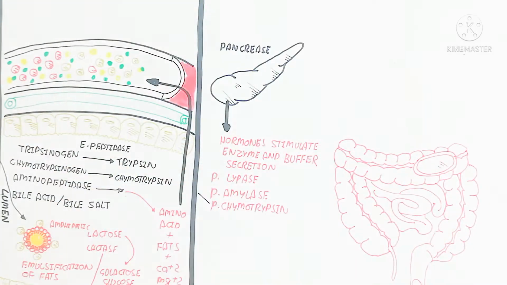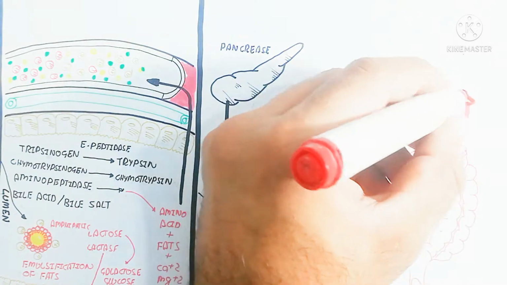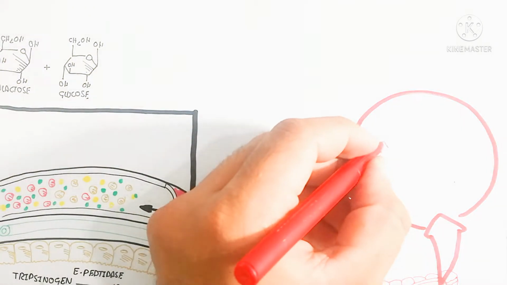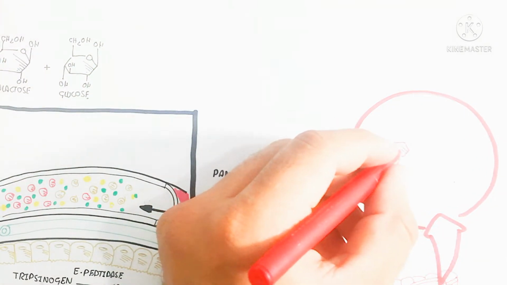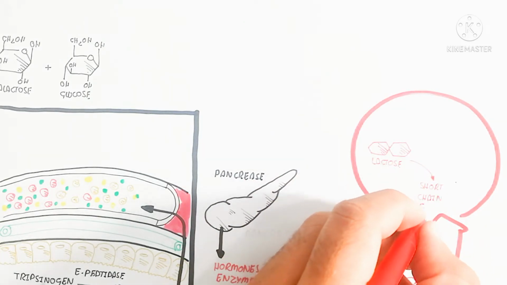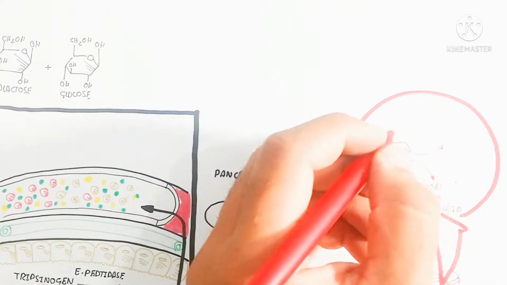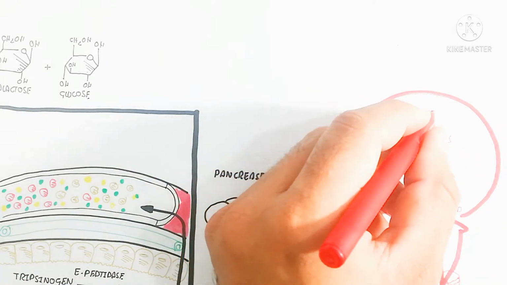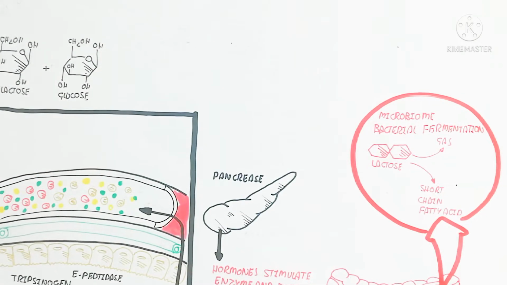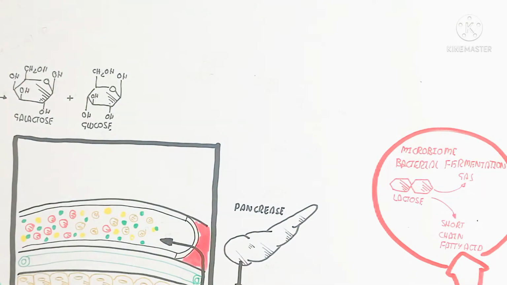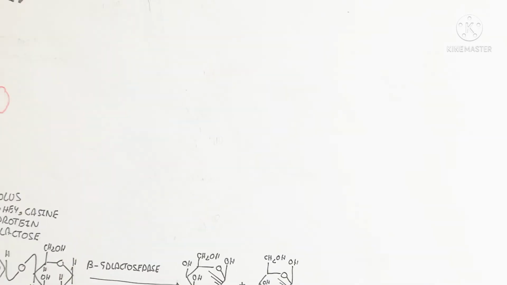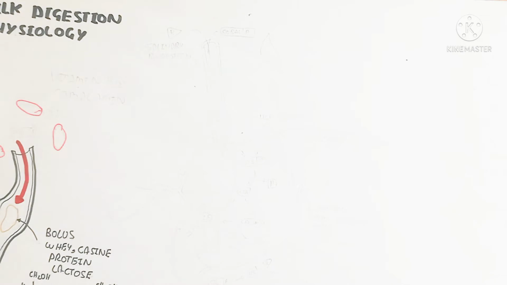On the other hand, an important thing is that the large intestine contains a microbiota. This is the microbiome of bacterial fermentation. The waste lactose goes into the large intestine where the colony of bacteria is present, which converts this into short chain fatty acid, which is important for us, for the nervous system as well as our organs and tissues. On the other hand, it is also a repairing mechanism. The gas will also be produced from the lactose due to the fermentation, so the carbon dioxide and methane gas.